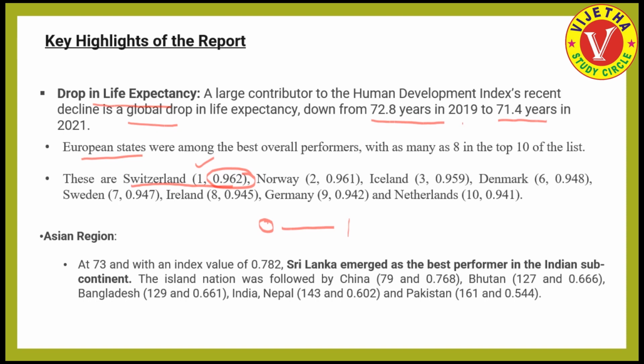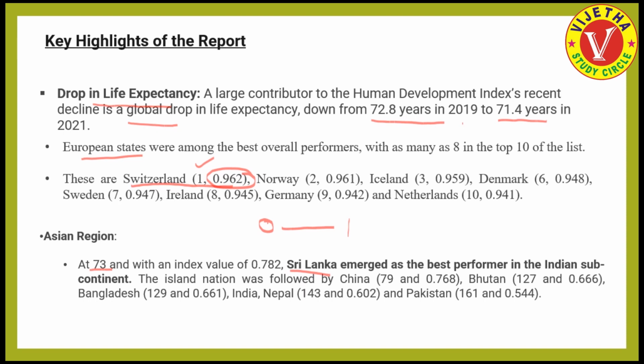So we have given here Switzerland is the topmost ranking nation, followed by Norway, then Iceland, then Denmark and Sweden. And if we come to the Asian nations, at 73 ranking, Sri Lanka has emerged as the best performer in the Indian subcontinent.